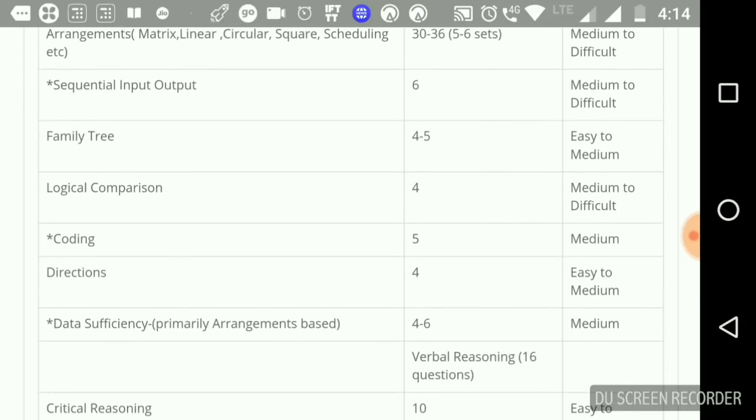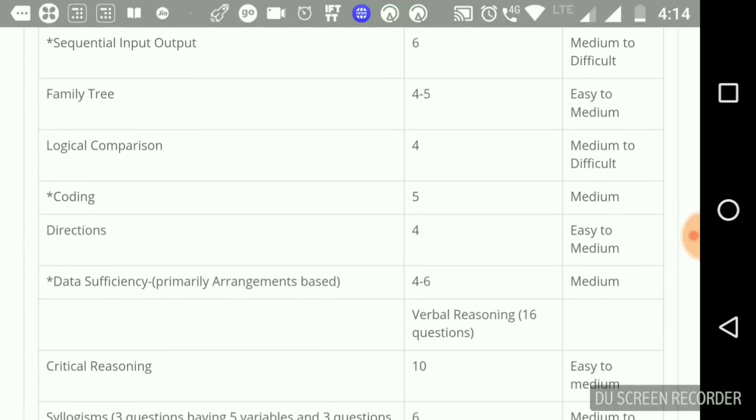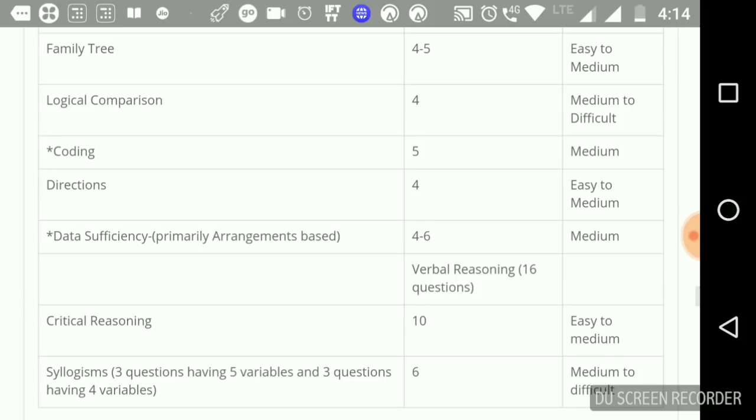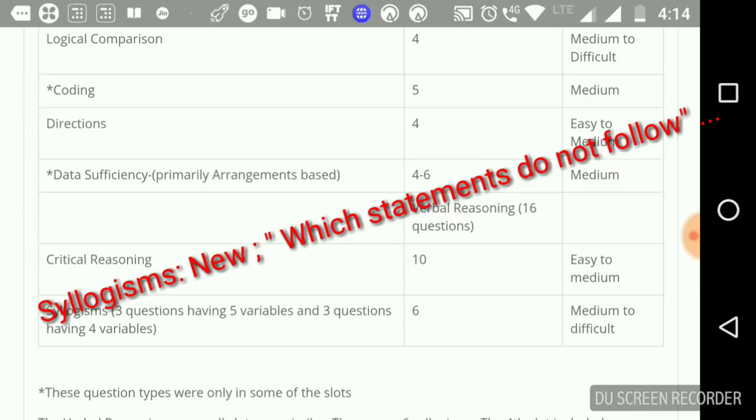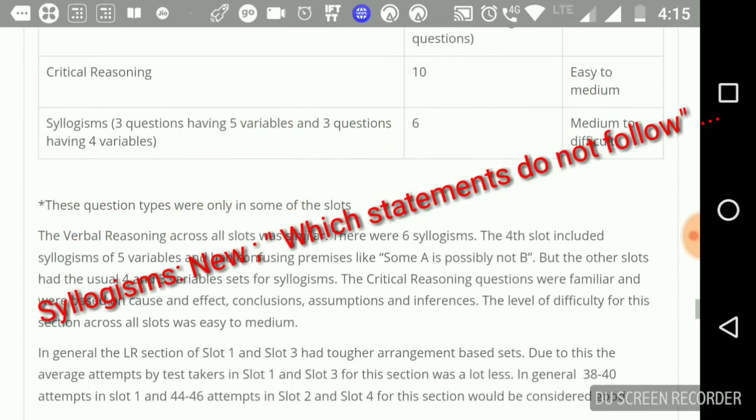Coding was present in a few slots like second and fourth. Directions, all the slots, 4 questions. Data sufficiency, 4 to 6 questions. Critical reasoning, 10 questions in every slot. Syllogisms, there are 3 questions having 5 variables and 3 questions having 4 variables. Medium to difficult, 6 questions in syllogisms as well. So these question types are only in some slots.